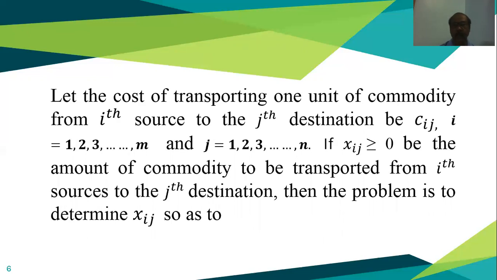Now we have to determine the xij by using the simplex method. How much quantity can we shift from the ith source to the jth destination?